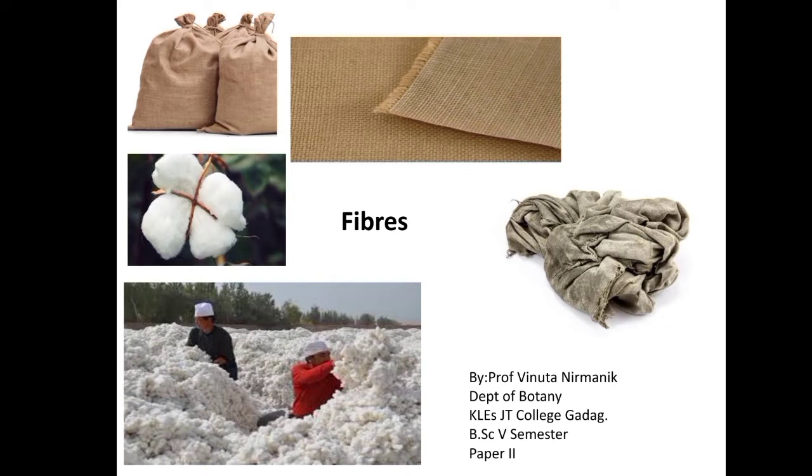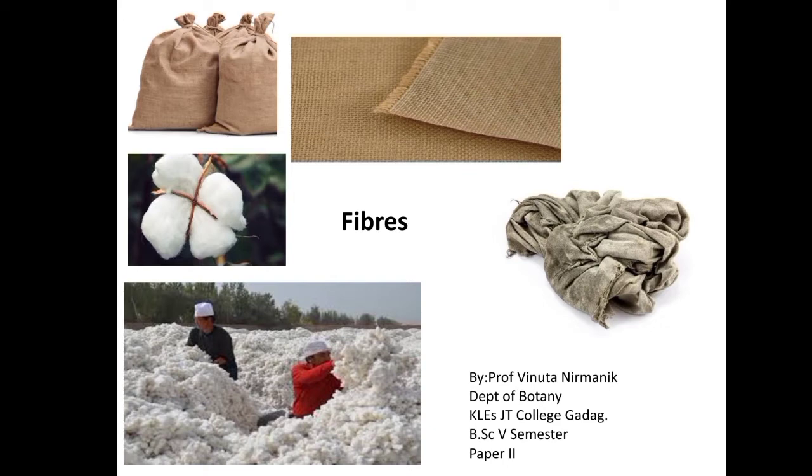Botanically, the fibers harvested from many of the plants are bast fibers, and these fibers come from the phloem tissues of the plant. The other fiber crops, like hard fibers and leaf fibers, come from the plant vascular bundles, and then there are the surface fibers. The surface fibers are nothing but the plant epidermal tissues.